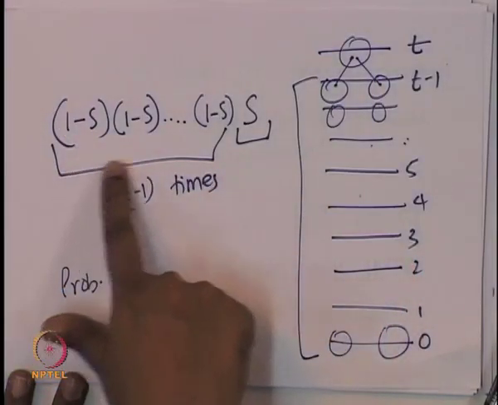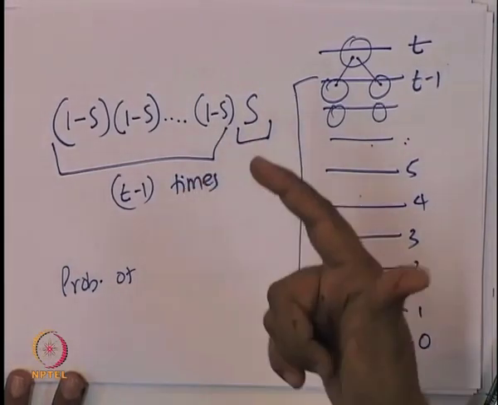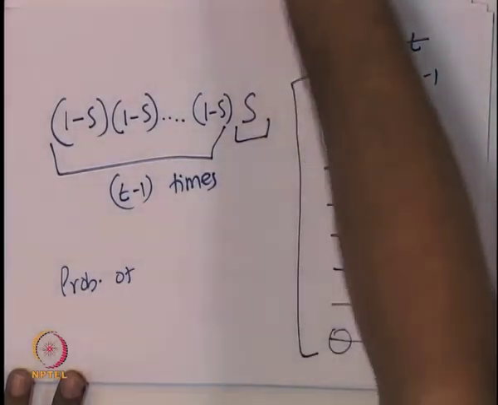Also, when I say this, if it is not very clear to you what this product means, you could also think of this example, that tossing a coin. Let's say there is a cricket match happening, and in cricket matches it is very common, we all know that there is a toss to decide which team will field first or bat first. So, imagine that in each cricket match there will be a toss of a coin, and then you can get a head or tail.